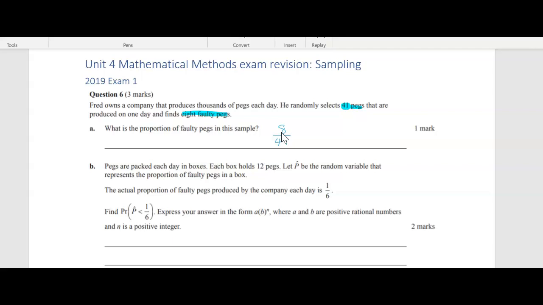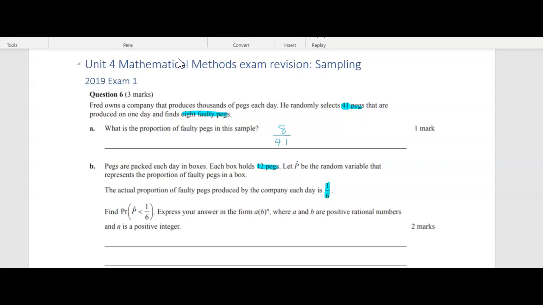All right, question B. Pegs are packed each day in boxes. Each box holds 12 pegs. Okay, so that's important. Let P hat be the random variable that represents the proportion of faulty pegs in a box. The actual proportion of faulty pegs produced by the company each day is 1/6.